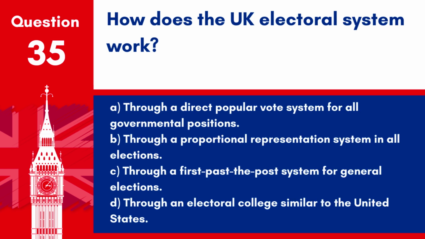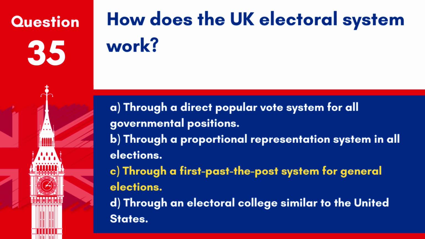Question 35. How does the UK electoral system work? A. Through a direct popular vote system for all governmental positions. B. Through a proportional representation system in all elections. C. Through a first-past-the-post system for general elections. D. Through an electoral college similar to the United States.